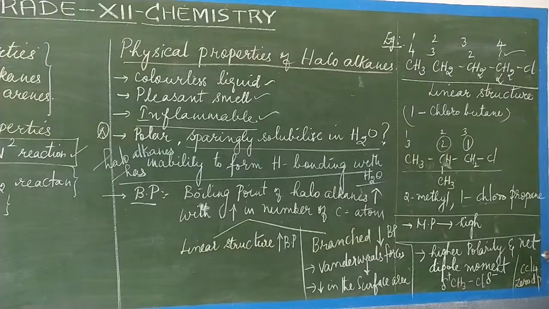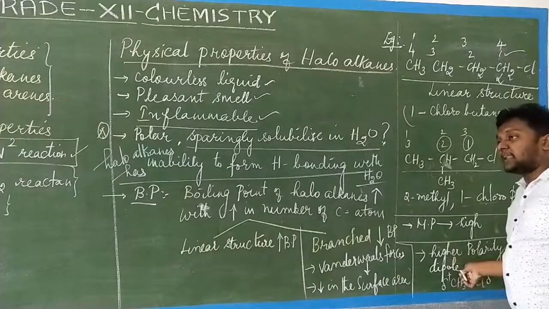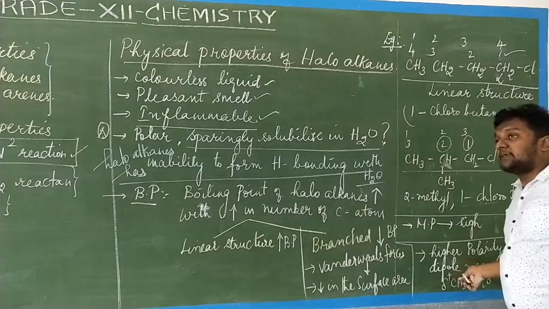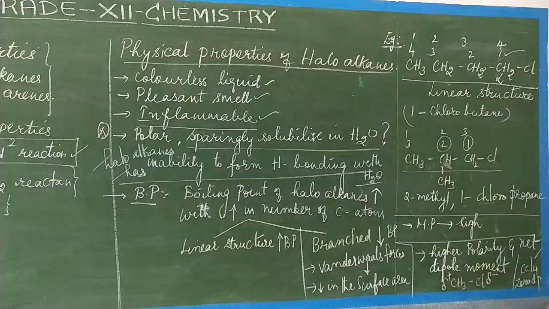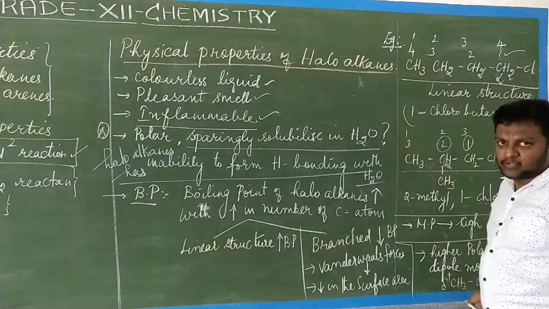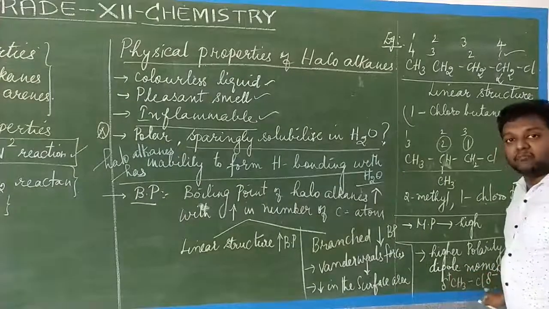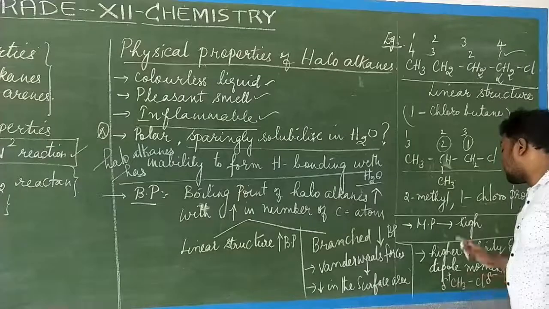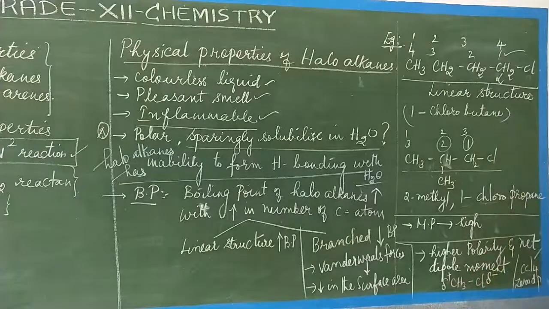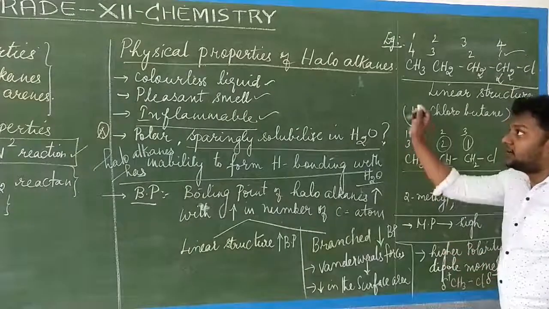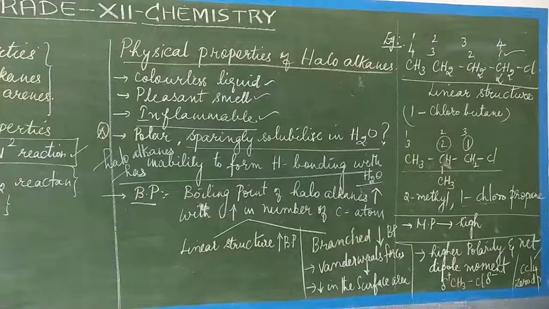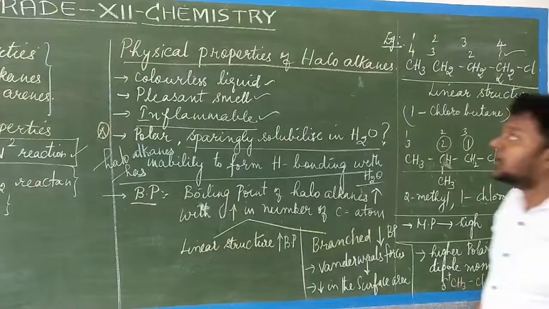So why do haloalkanes have polarity? There is high polarity because of the bond formed between partial positive and partial negative, usually of covalent nature. The partially positive and partially negative bond is formed between CH3 and Cl, so it has higher polarity and a net dipole moment. So these are the physical properties of haloalkanes. What physical properties have we studied? It is a colorless